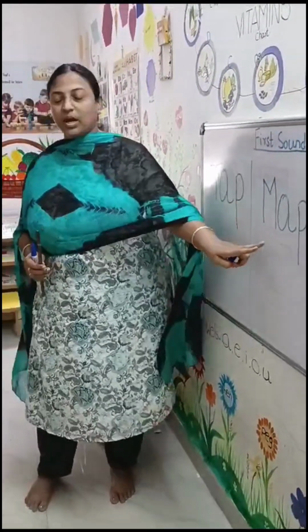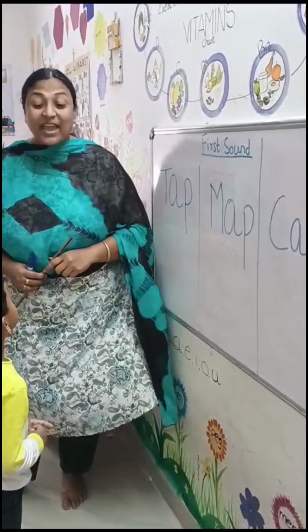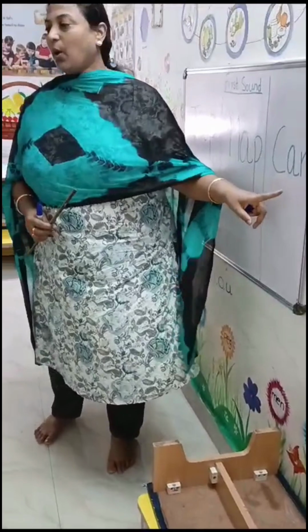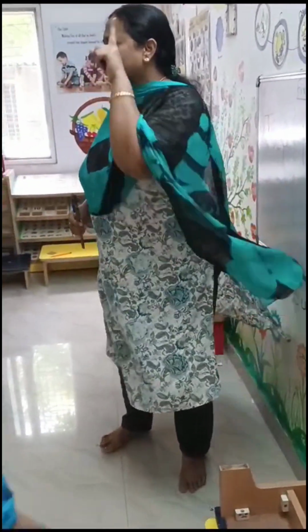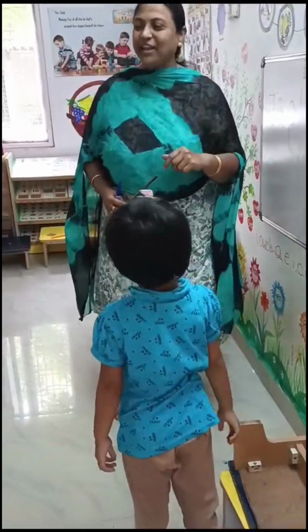When I say the word map, what is the first sound you hear? Excellent. Give good clap to Dash. Thank you Dash. Please go. When I say the word can, what is the first sound you hear children? Say the word. Sound. Ka. Very good. Give good clap to Ashiya children.